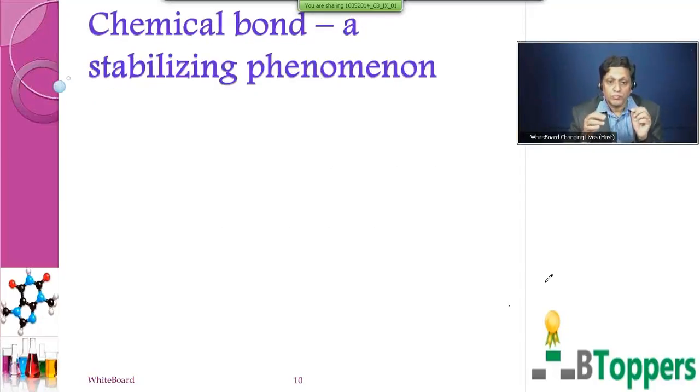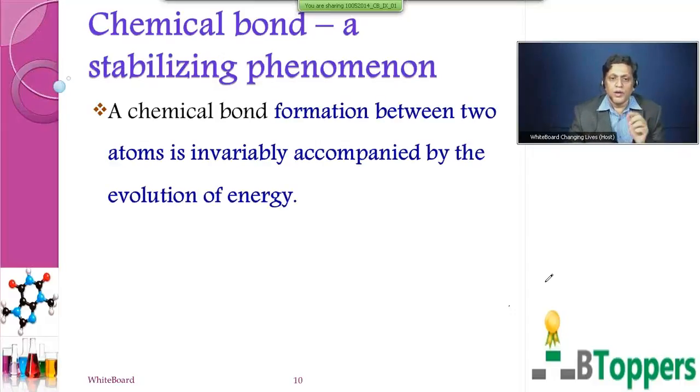Now children, chemical bond is a stabilizing phenomenon. Why is it a stabilizing phenomenon? Because it is always accompanied by the evolution of energy. A chemical bond formation between two atoms is invariably accompanied by the evolution of energy. Now children, you must be knowing, a system, if it has high energy, it is said to be unstable.